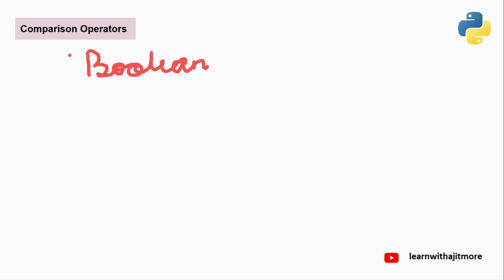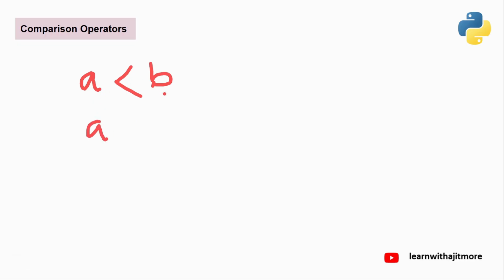So a comparison operator always returns a Boolean answer. The answer is always going to be true or false. And what operators are given? A less than B: it will check whether A is less than B. Yes, answer true, otherwise false.